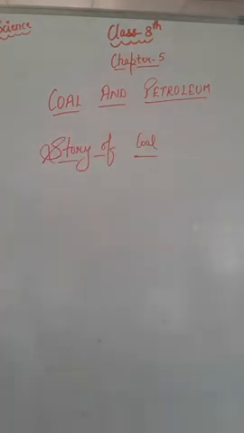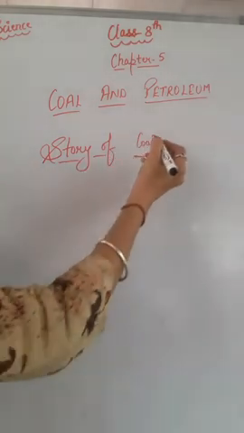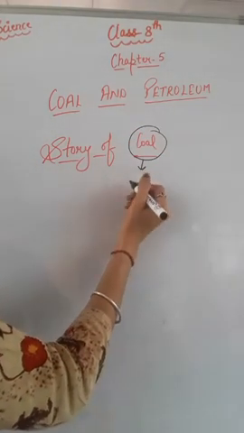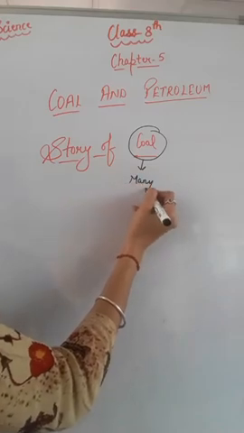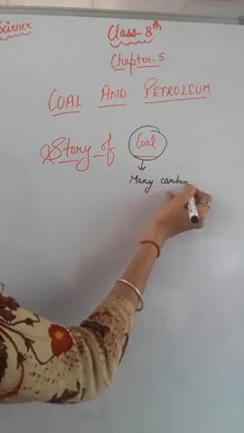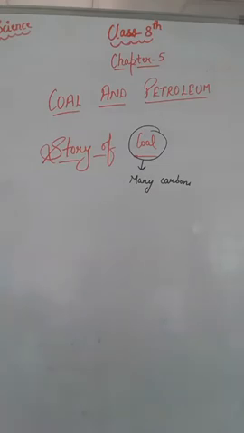Story of coal simply means where do we get coal from and how is it formed, right? So let us discuss how it is formed. Generally, for the preparation of coal, high temperature and pressure are required, right? Under high pressure and high temperature, coal is formed. One important thing about coal is that it contains many carbons. Many carbons are joined together and form coal, right?